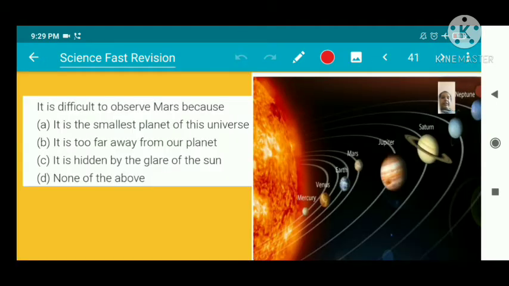It is difficult to observe Mars because, the answer is, it is hidden by the glare of the Sun. Our answer is C. It is hidden by the glare of the Sun. So this is Mars.